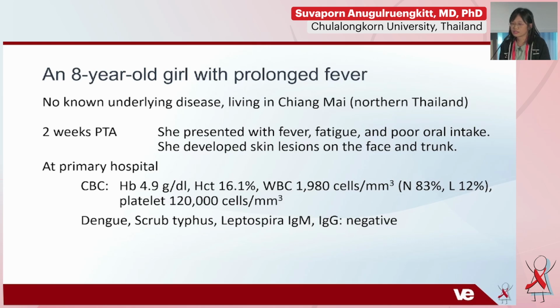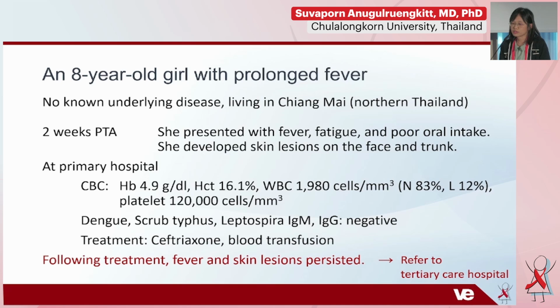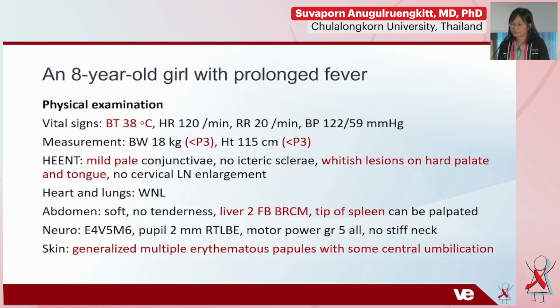But in this case, the dengue, scrub typhus, and leptospira were all negative. The treatment at that time was empirical ceftriaxone and blood transfusion. However, after a week of treatment, she still had persistent fever and skin lesions, and then she was referred to the tertiary care hospital.